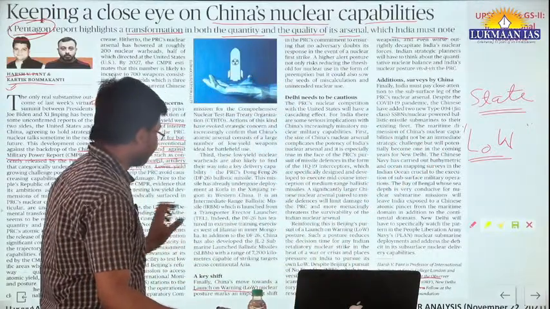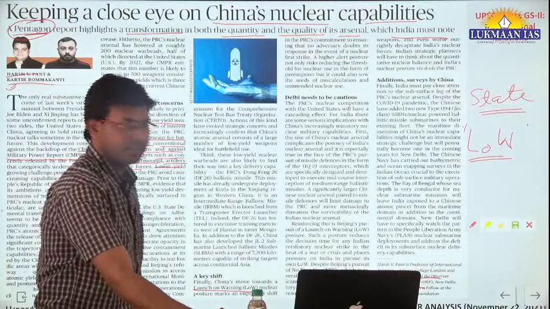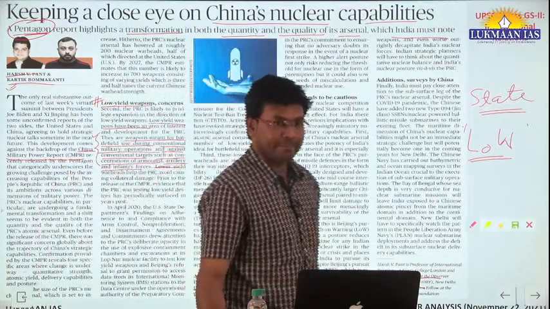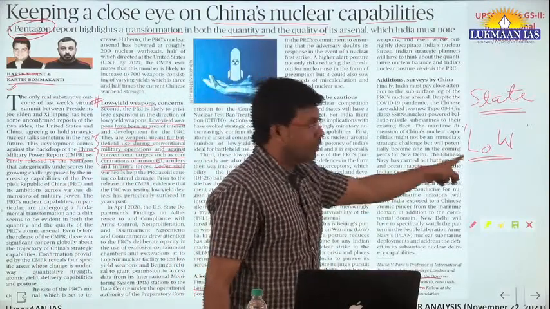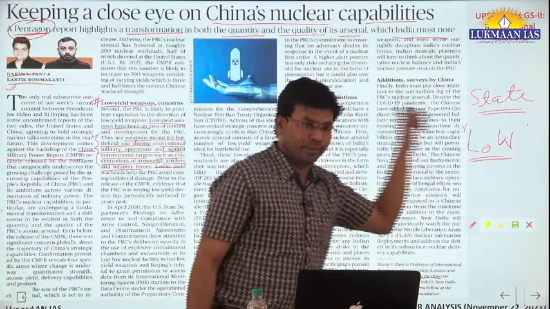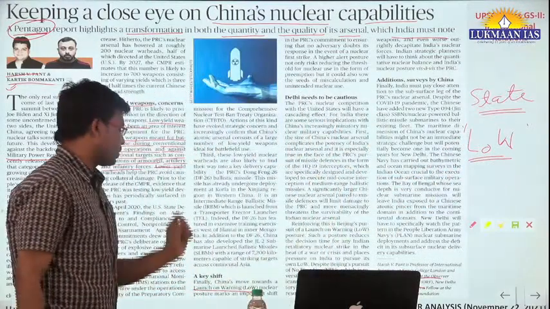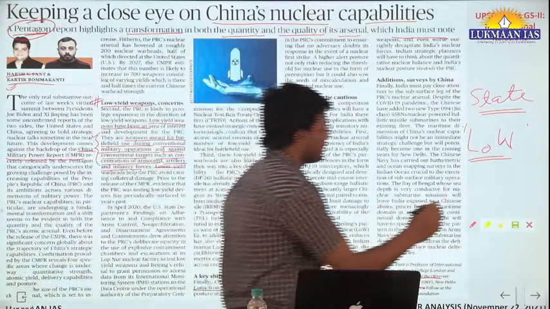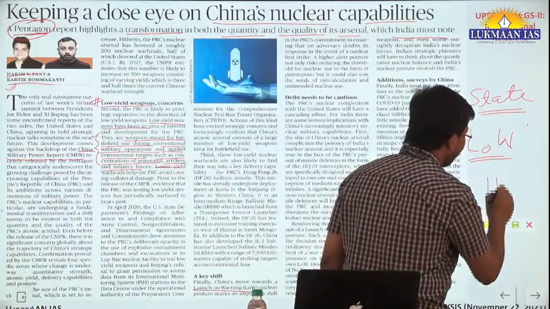Are you understanding? If you are not getting LOW, LOW stands for launch on warning. For example, let's consider I have a nuclear weapon over here.